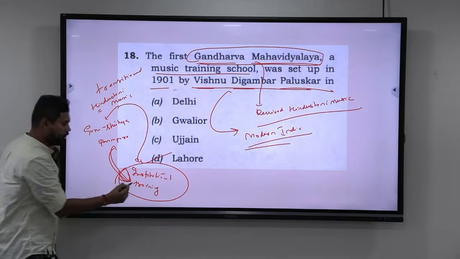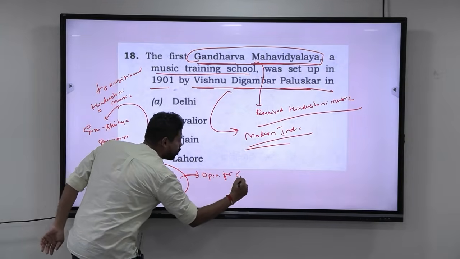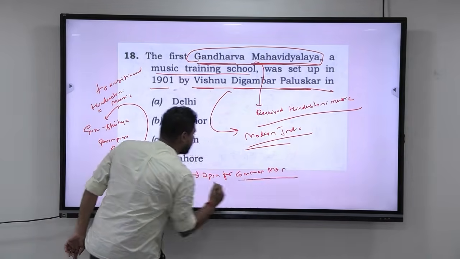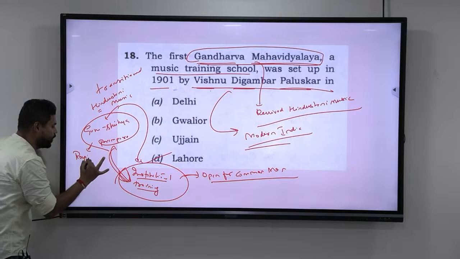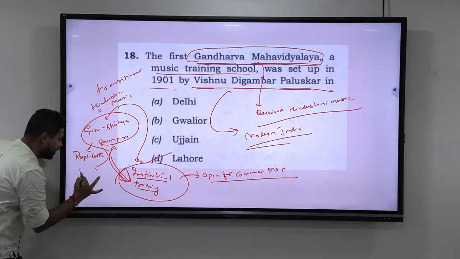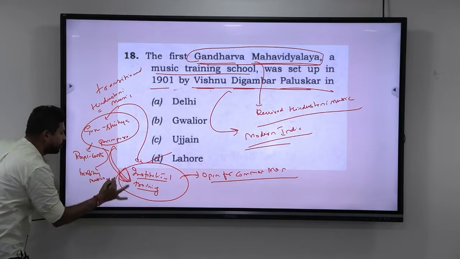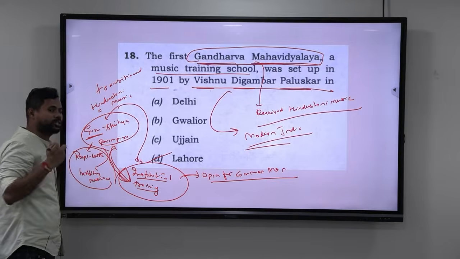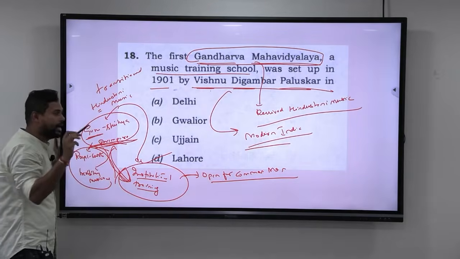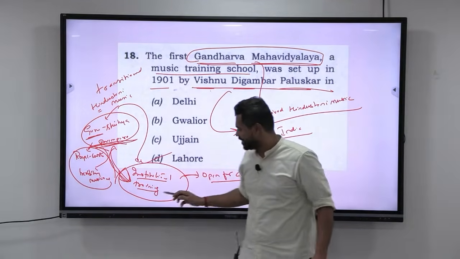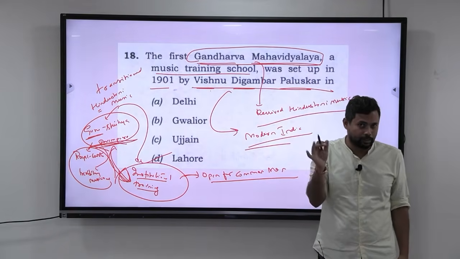This is important because the moment institutional training starts, Hindustani music is open to the common man. Otherwise, the Guru Shishya Parampara mainly happened between royal courts and hereditary musicians. So if a common man wanted to learn, the guru would not adopt that person as a shishya. This created a barrier for the common man, and it was Vishnu Digambar Paluskar who started institutional training that opened access to Hindustani music to all common men, and hence it becomes very, very important.